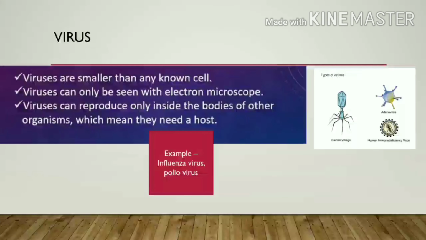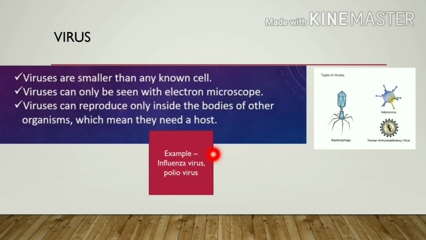What is a virus? Viruses are smaller than any known cell. A virus can only be seen with an electron microscope. A virus can reproduce only inside the bodies of other organisms, which means they need a host. Viruses are a bit tricky because they are neither fully living nor fully non-living. They are on the borderline of these two.